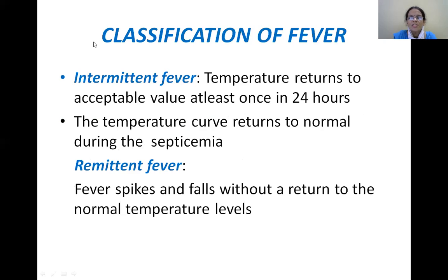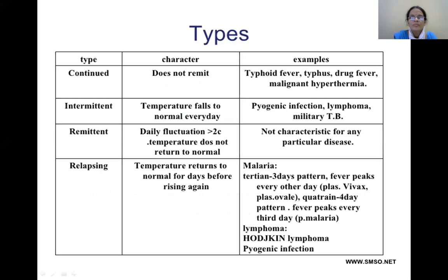Now coming to the classification of fever, the different types of fever. One is intermittent fever, remittent fever. These are the different types of fever, that is continuous type, intermittent type, remittent type, and relapsing types of fever. So what is continuous type? In this, the temperature will be elevated beyond the normal temperature range, and the fluctuation is not more than 1 degree centigrade.